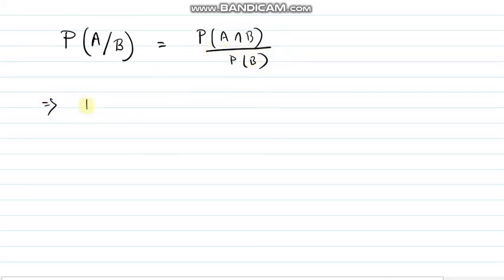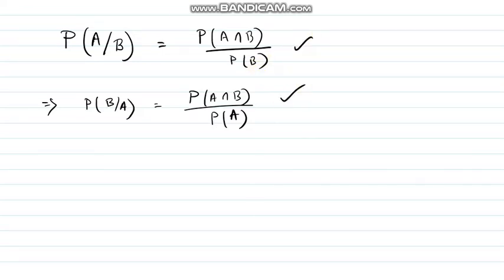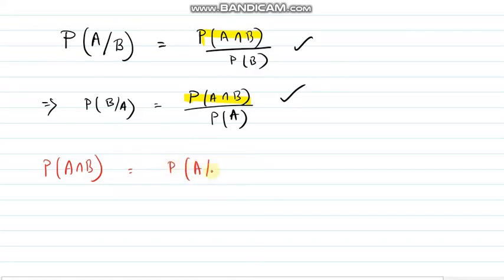So what can I write for probability of B given A? That will be probability of B intersection A, which is equal to probability of A intersection B divided by probability of A. So from these two, can I write that probability of A intersection B is equal to P(A given B) times P(B), and that is also equal to P(B given A) times P(A), right? We read this concept before we proceed to the law of total probability.